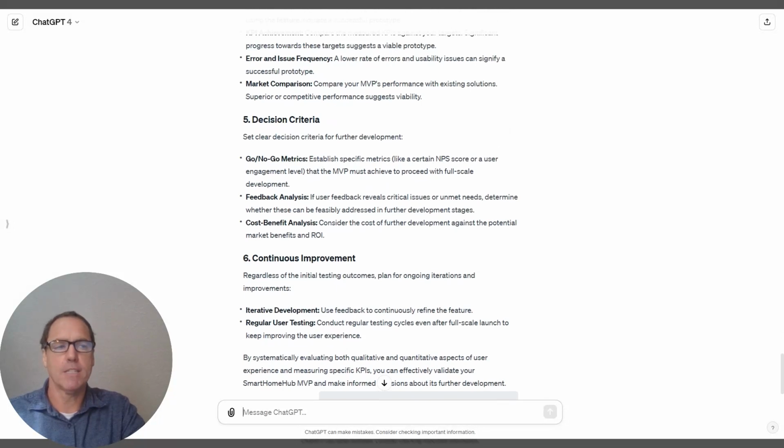Again, it's up to the product manager to determine exactly what the MVP might look like and how you'd want to test and validate it. But I think that this has saved us a lot of time and given us a lot of ideas in thinking about how we could create an MVP for our product and what success criteria might look like for that MVP.